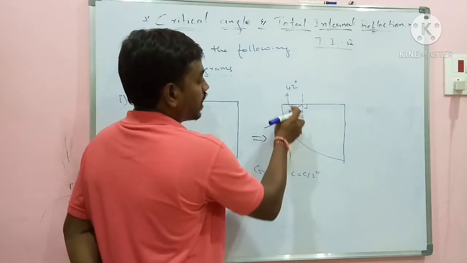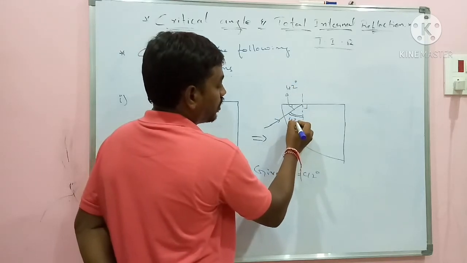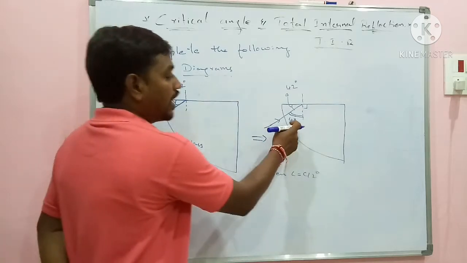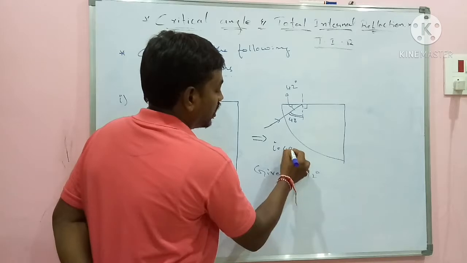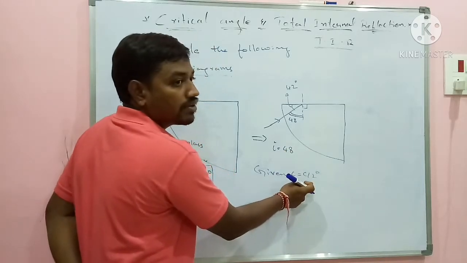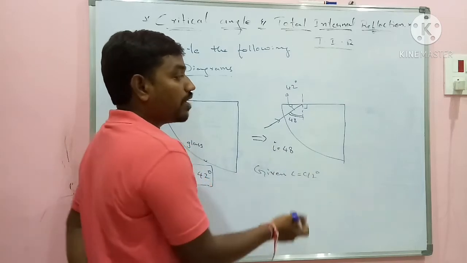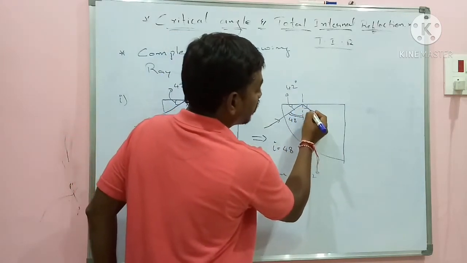This complete angle is 90, so 90 minus 42 will be 48. So here angle I is equal to 48. Is it greater than 42 or not? I is greater than C. If I is greater than C, what should happen? It should reflect back. It will be reflected along this direction.